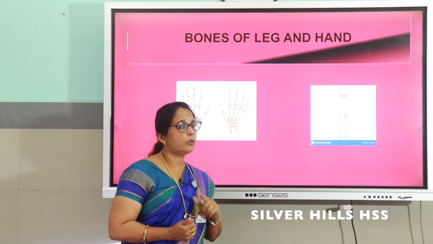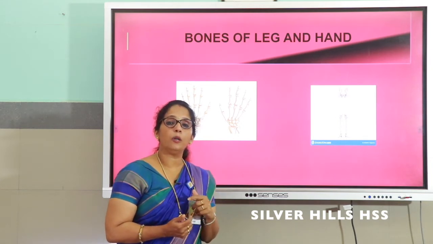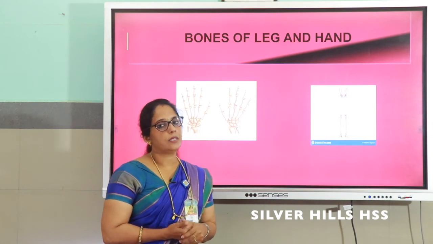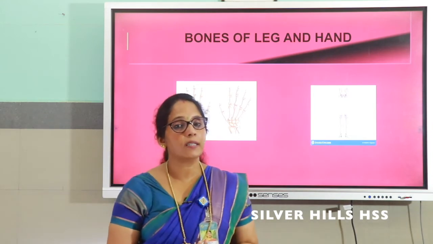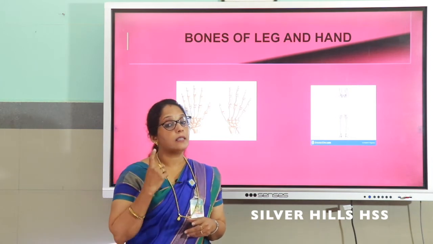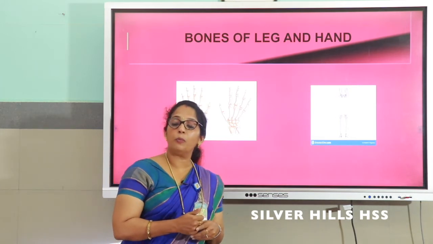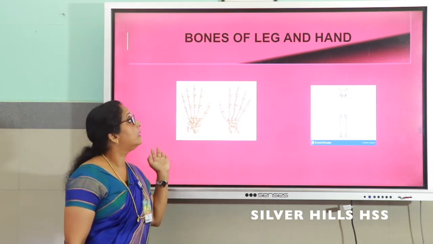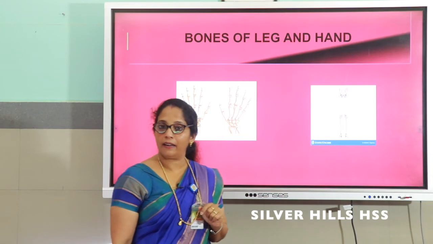And you must also know that the longest bone in your body is the leg bone, that is the thigh bone. We have already studied that the shortest bone is stapes, and that is in the ear, and the longest bone is thigh bone.